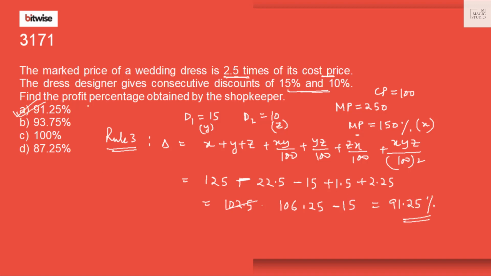That is given in option A. We can also do that directly. Marked price 250, then deduct 15% from it. Whatever you get, deduct 10% from it. Whatever you get would be 191.25, and then you can claim that the profit is 91.25%. That is in option A.